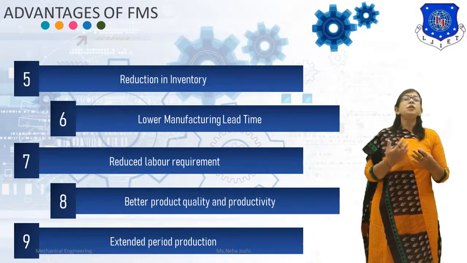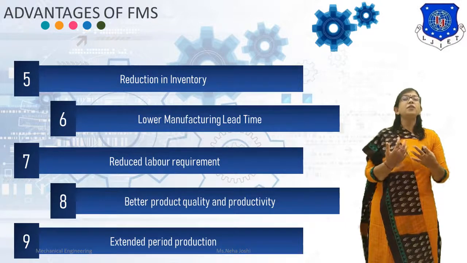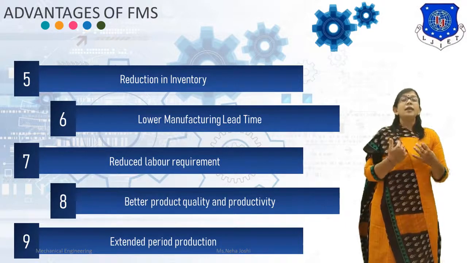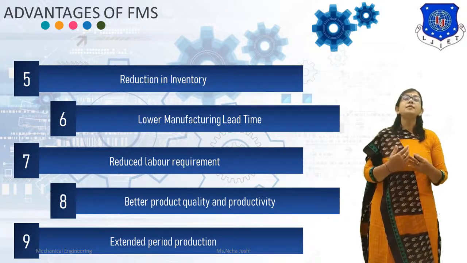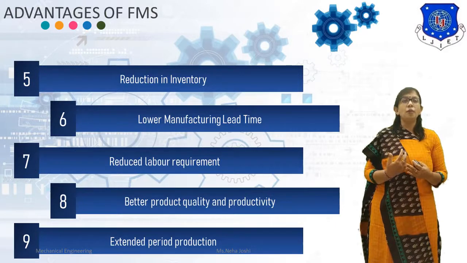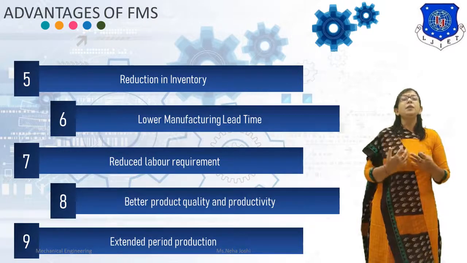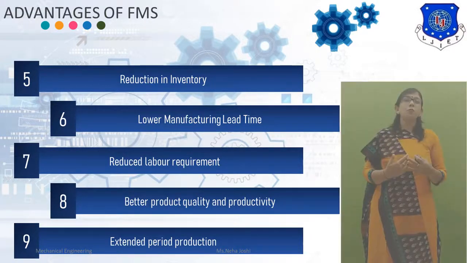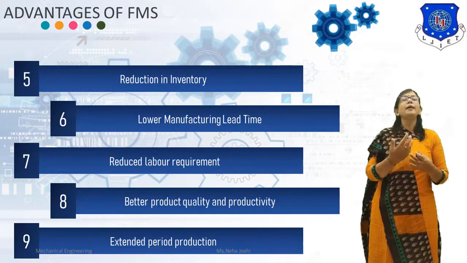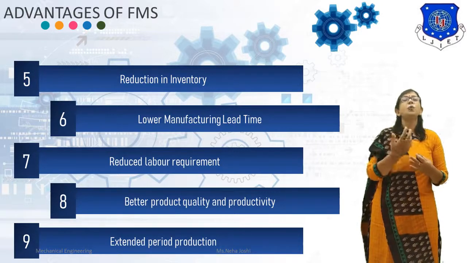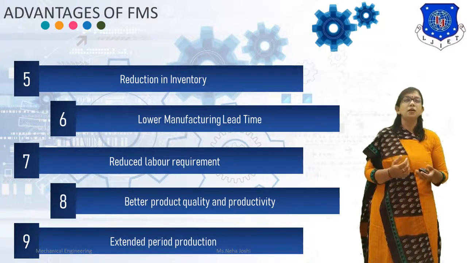Next advantage is reduced labor requirement in FMS. The reliance on the labor is less and it reduces the labor requirement. The next advantage is better product quality and productivity. The flexible manufacturing results in improved product quality as well as productivity. And the last advantage is extended period production. The high level of automation in flexible manufacturing system allows it to operate for extended periods of time without the human attention. So these are the advantages of flexible manufacturing system.